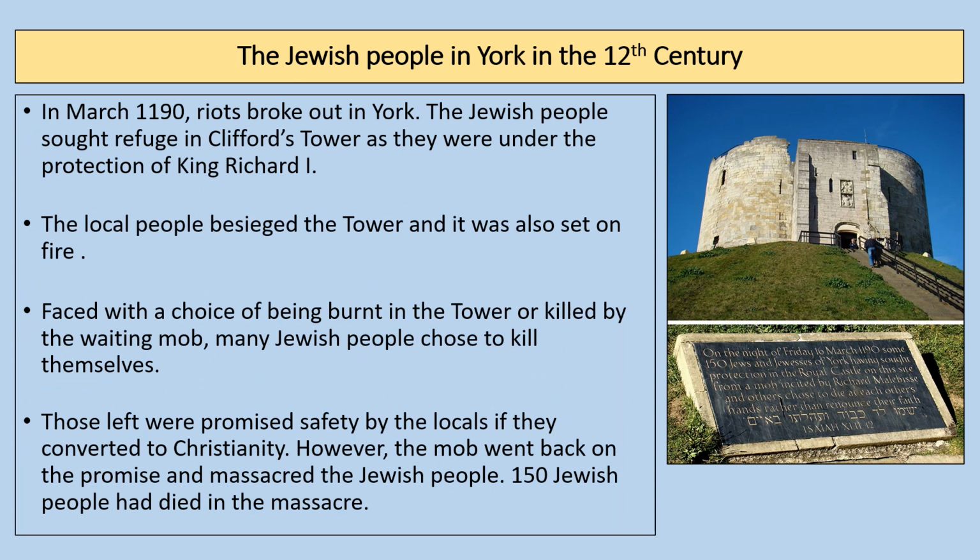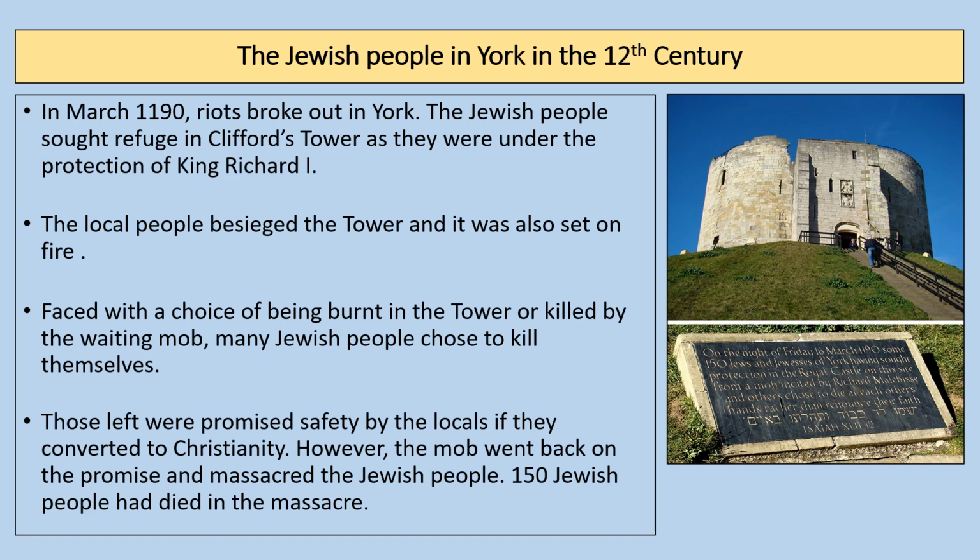Now, in the year 1190, in March 1190, riots broke out in York. And the Jewish people sought refuge in Cliffords Tower as they were under the protection of the king at the time, King Richard I. The local people in York, however, besieged the tower, and it was also set on fire. So faced with the choice of being burnt in the tower or killed by the waiting mob, many Jewish people chose to end their own lives, to kill themselves.